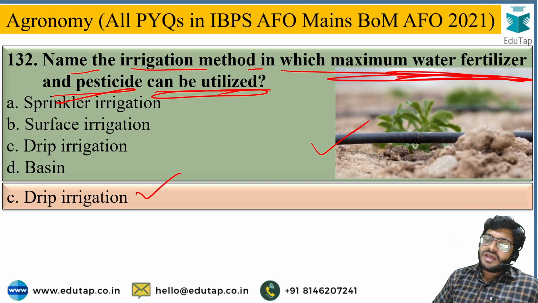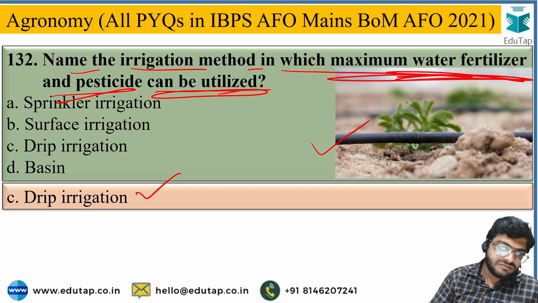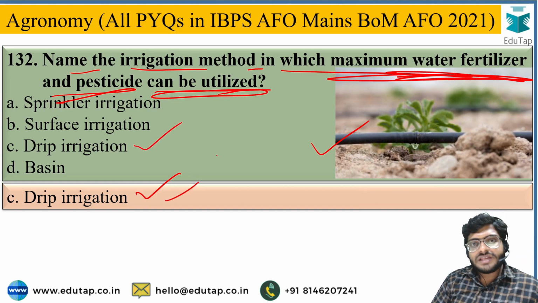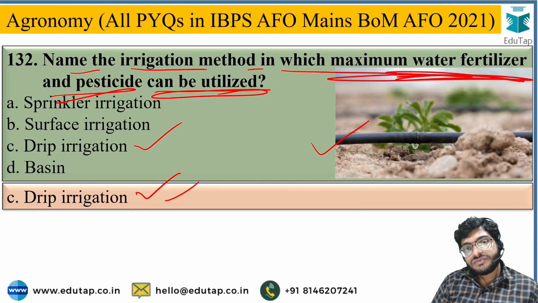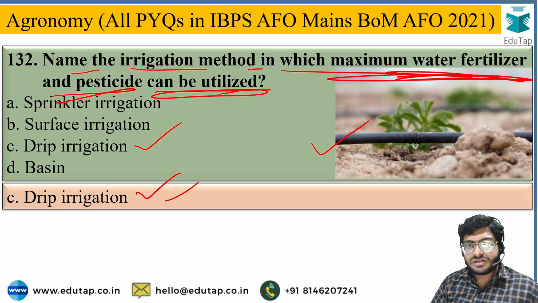That will increase the production and productivity of a crop up to 30 to 40%. So the correct answer is option C, drip irrigation, that will maximize utilization of water, pesticide as well as fertilizers if you use them along with the irrigation, that is fertigation.